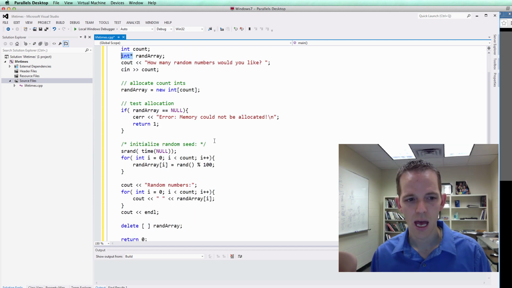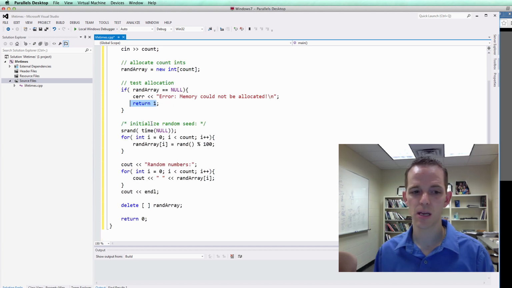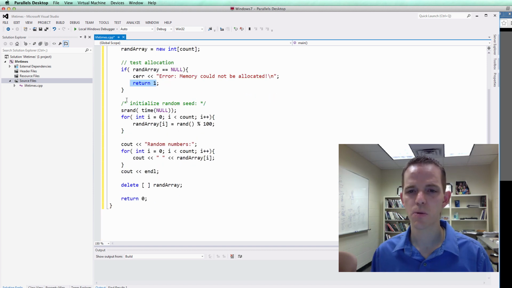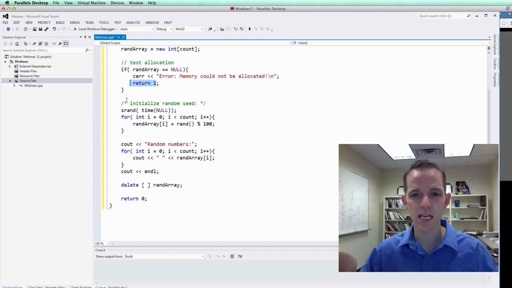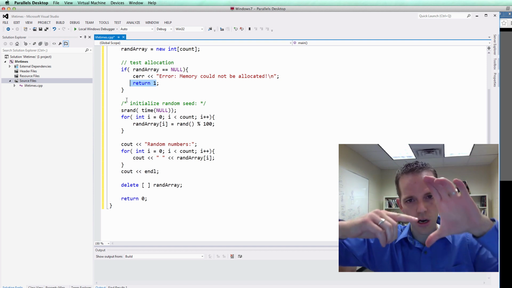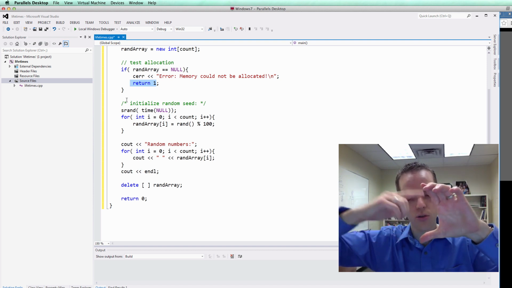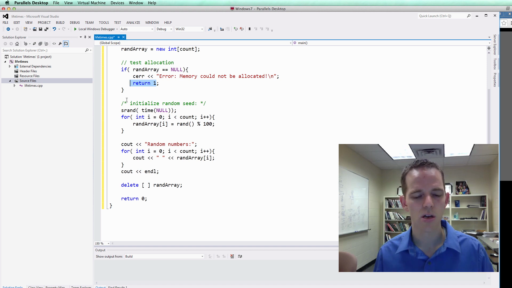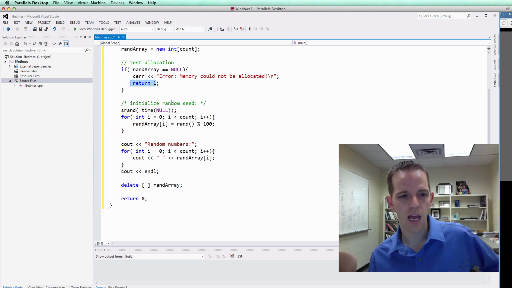And then every time you do new, you should test it to make sure that it's not equal to null. If it is, we have an error. It wasn't able to allocate the memory. Return 1, exit. You need to do something. You may have never seen this before, but if you're doing random numbers, you need to initialize the random seed. Random numbers aren't really random. It's a sequence of numbers. And what seeding it does is it says start here in all these random numbers and then go through the list. The list is really long, and so it really feels like a random number.